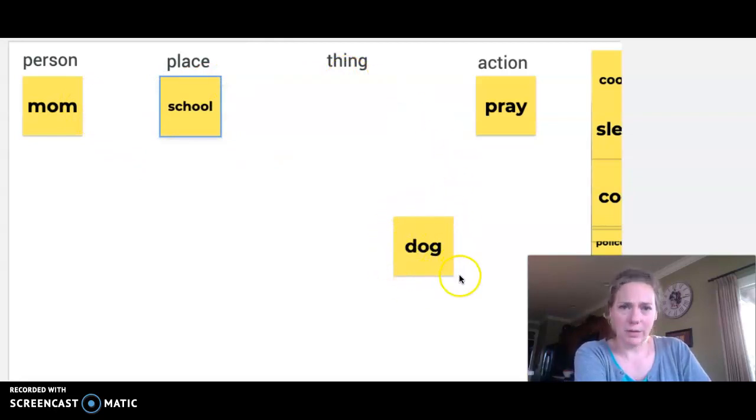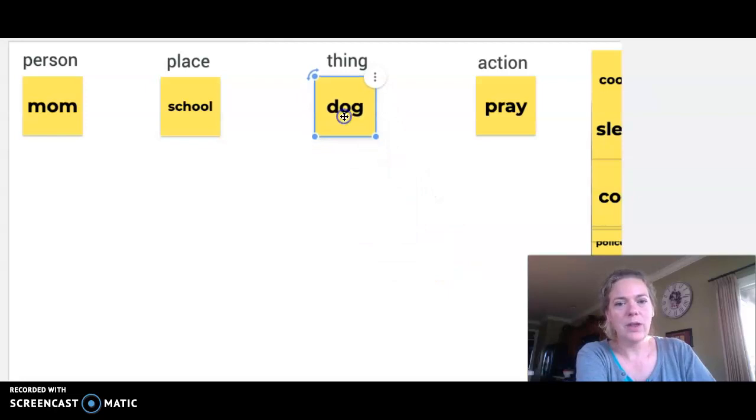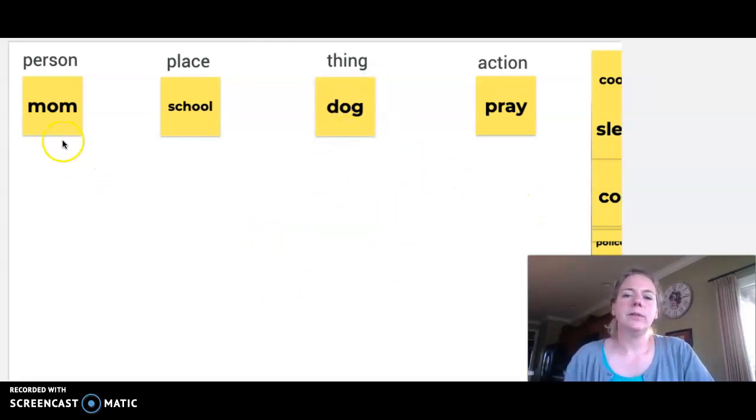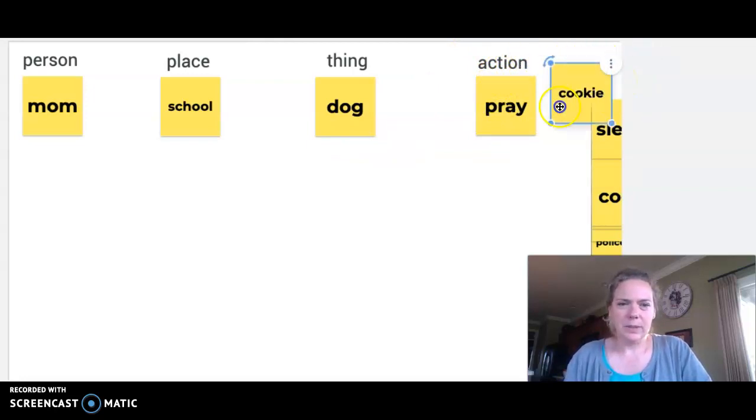Now, what about a dog? If you're in the Albert House, some people do refer to Sherman, our dog, as a person. But in reality, Sherman is not a person. Sherman is actually a thing. So we would put him under thing. Okay? So we have person, place, or thing. These are nouns. And these are action words. They're verbs.